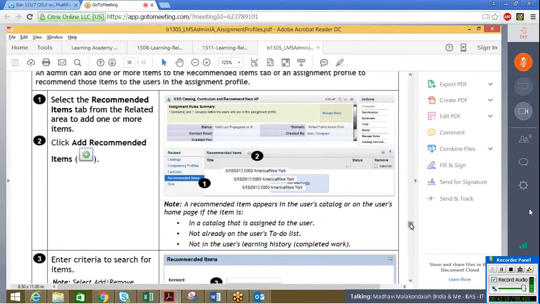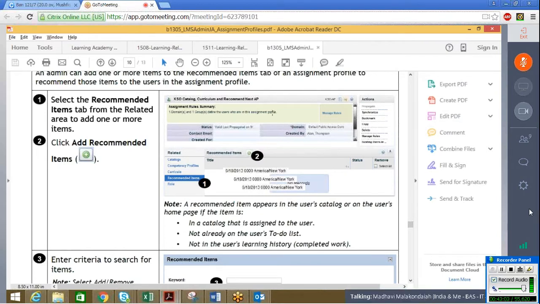What I was telling was, no doubt with an assignment profile, employees are able to see backlog or curricula through the assignment profile with whatever names we have selected. But we are doing all this after users are created and it is defined in the system what those users are sharing. Other than that, if you have created users manually, say 20-30 users, and I have not defined the role for the user, how am I going to assign that role to the list of users with the help of assignment profile? Okay, got it. Yeah.